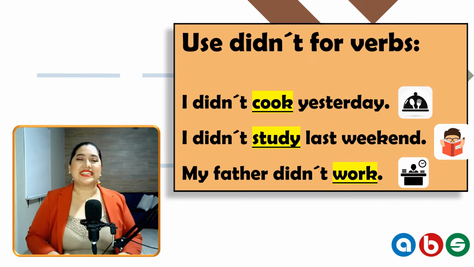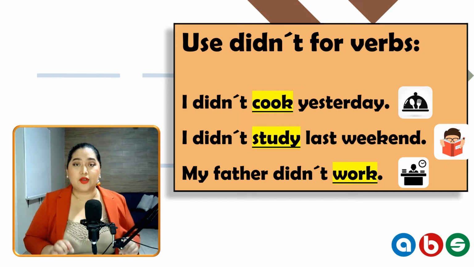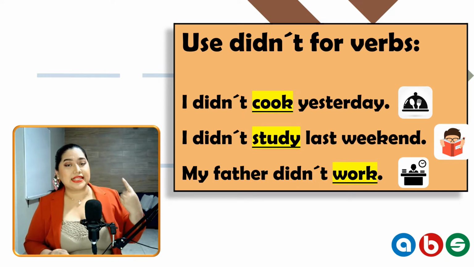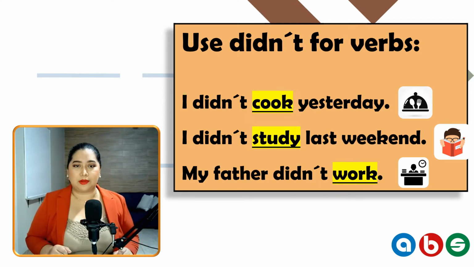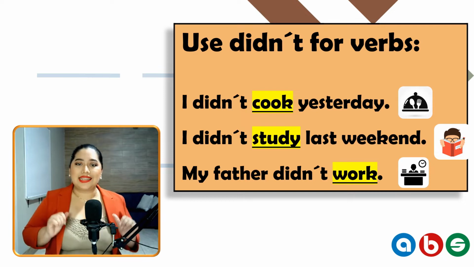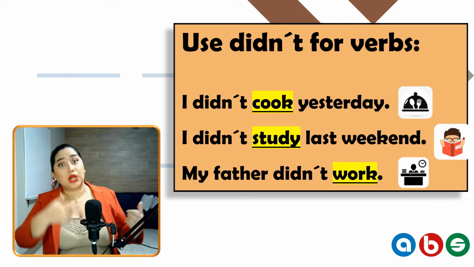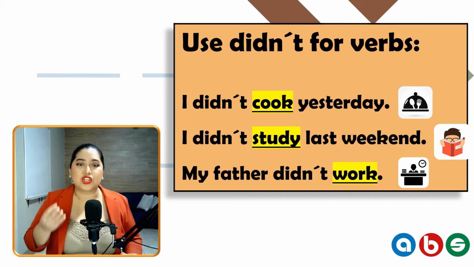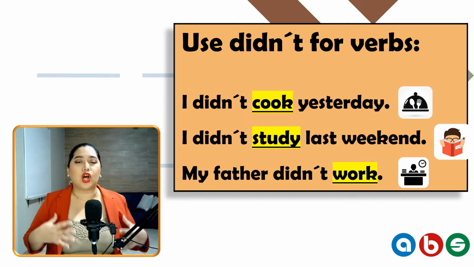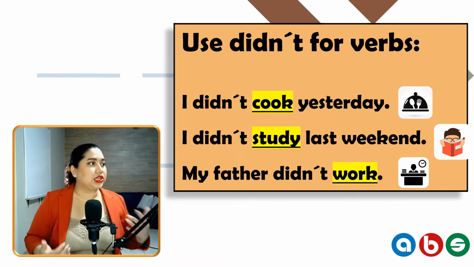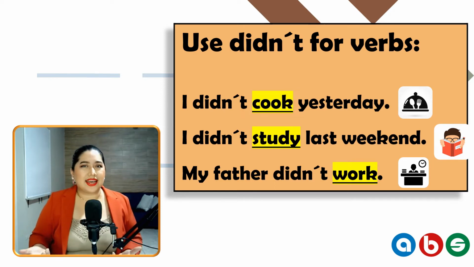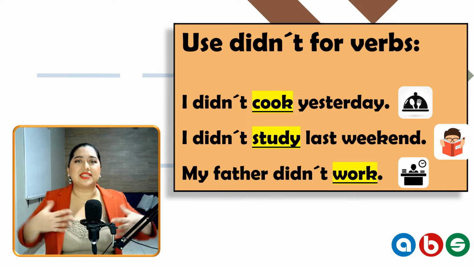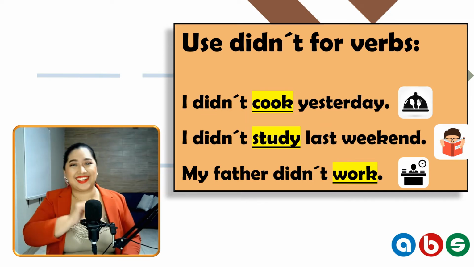Alright, now, didn't. We use this auxiliary for negative options in past simple tense with verbs. Come on, one more time. Let's see the examples. I didn't cook. I didn't study. My father didn't work. Verbs: cook, study, work. Yes, we always use this didn't for activities that you didn't do in the past. I didn't cook, I didn't travel, we didn't go, you know, we didn't have that time together. So, didn't for verbs. This is the clue here.